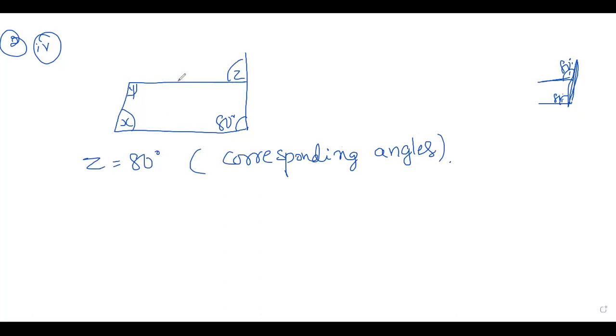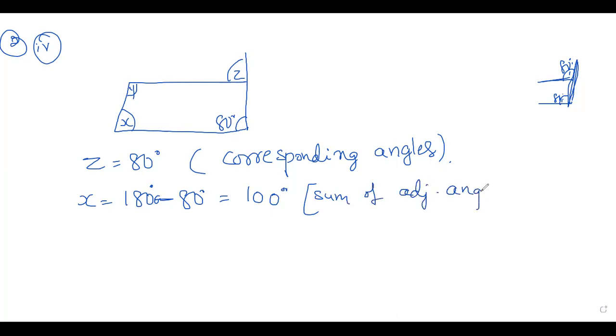Next, see, x is equal to, how can you write x? That is 180 degree minus 80 degree, that is equal to 100 degree. So sum of adjacent angles. We got x, y.